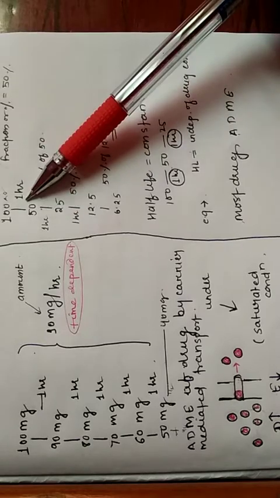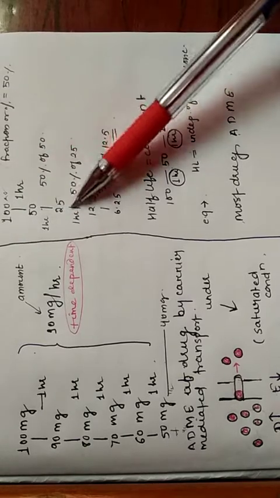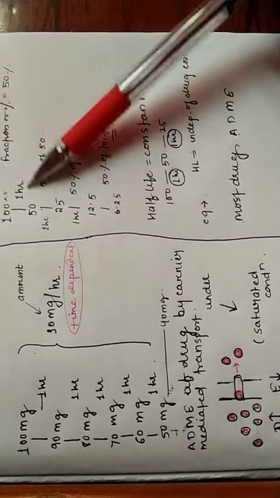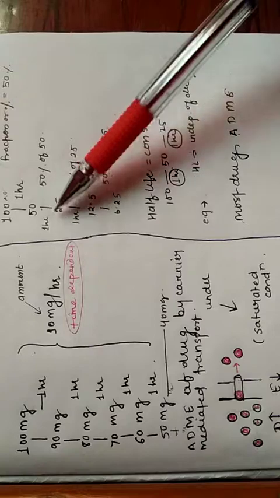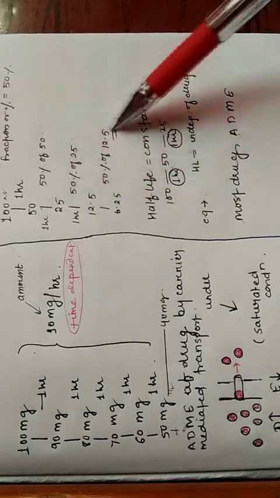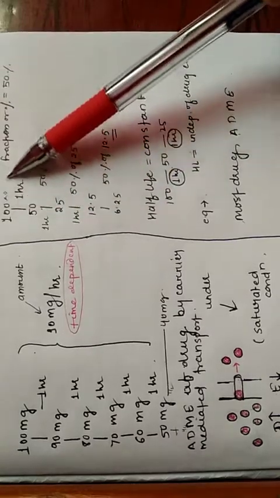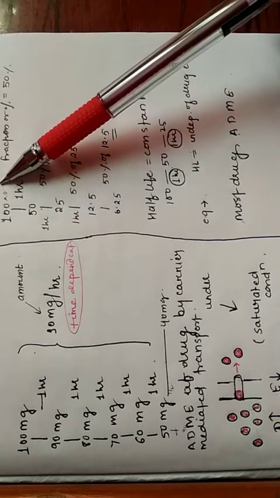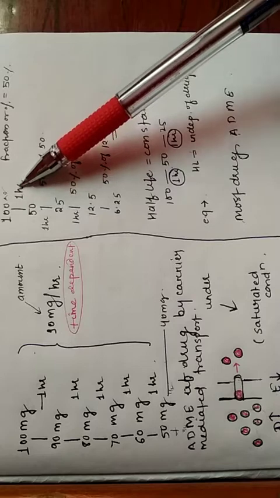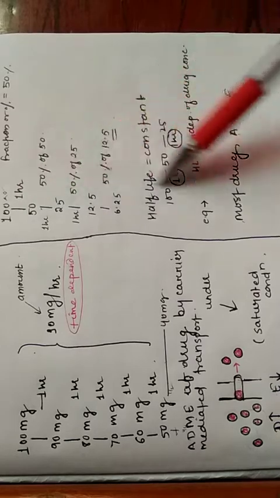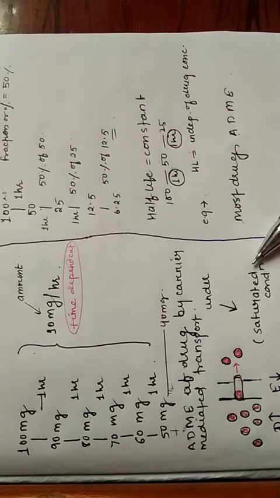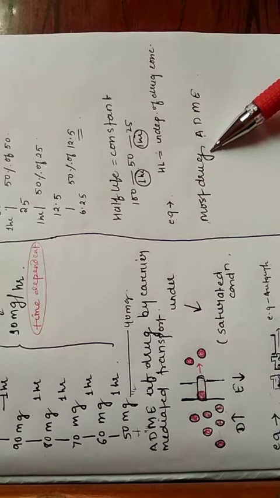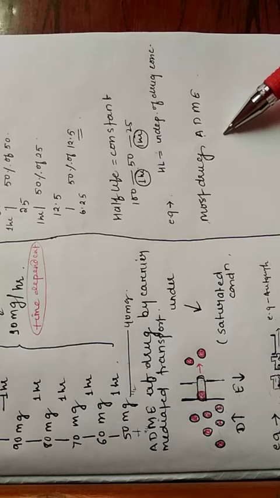And the half of 50 is 25, which is also processed in 1 hour. So here the half-life is constant, and the half-life is independent of the drug concentration in the plasma. Means if the plasma concentration increases, there will be no increment in the half-life. The majority of drugs follow this first order kinetics.